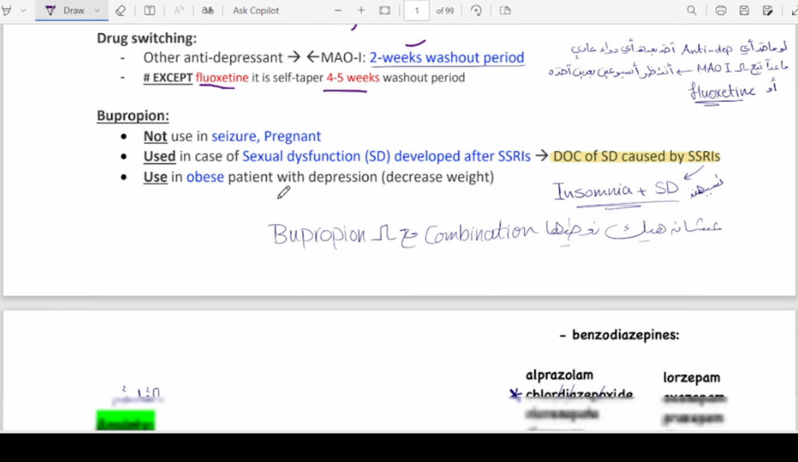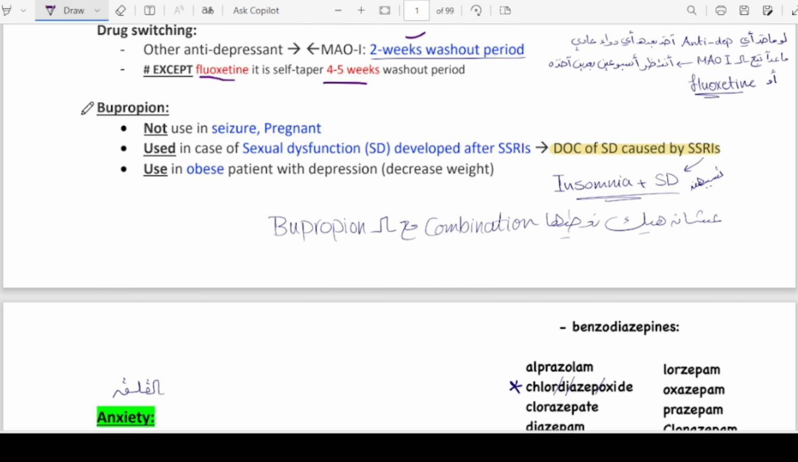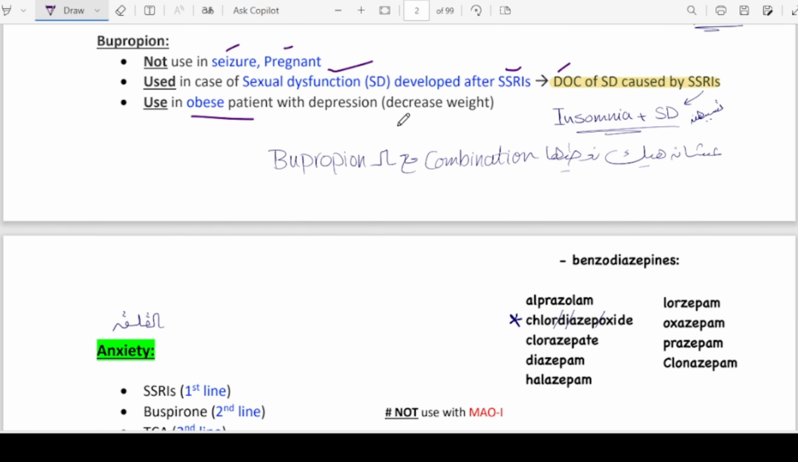Here we have short notes about bupropion, and we know that it should not be used in seizure or pregnant females, and it can be used in patients with sexual dysfunction developed after using SSRIs. So this is the drug of choice here, and bupropion can also be used in obese patients, because this helps to decrease their weight.